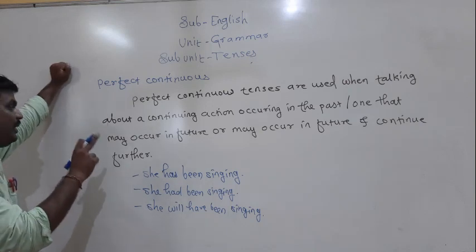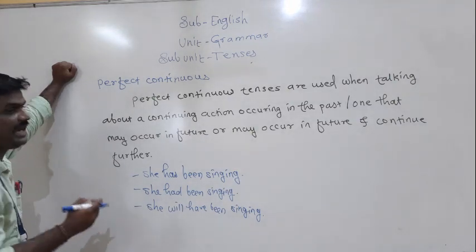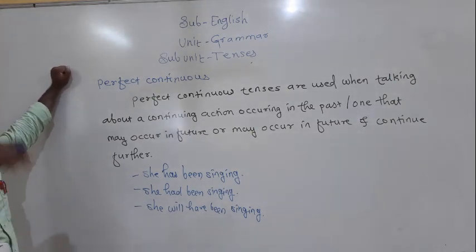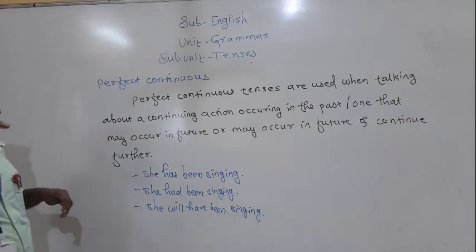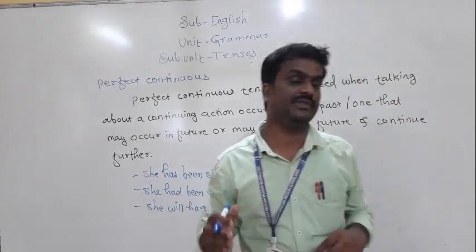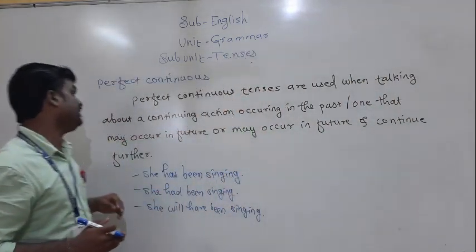occur in the past, one that may occur in future. The action may occur in future, or may occur in future and continue still further. The event may take place in future and continue still further. To denote such actions, we are using the continuous form of the tense.